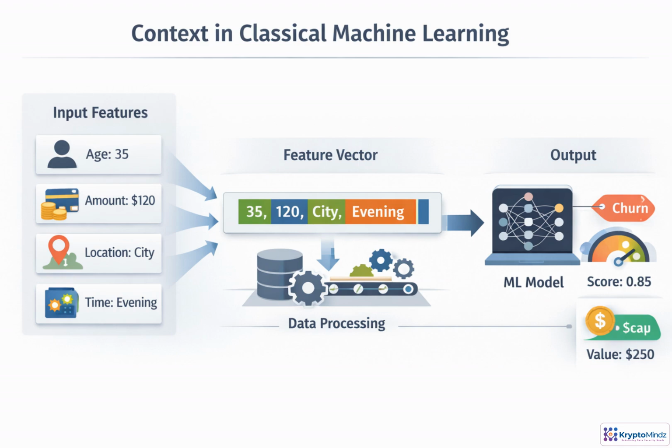In classical machine learning, context is usually compressed into features. A person's age, a transaction amount, location, and time become a feature vector the model can process. That structure is powerful, but it is also limiting. The model learns only from the variables we choose to include. If an important signal is missing, messy, or poorly engineered, the prediction may be weak, even when the algorithm is sophisticated.